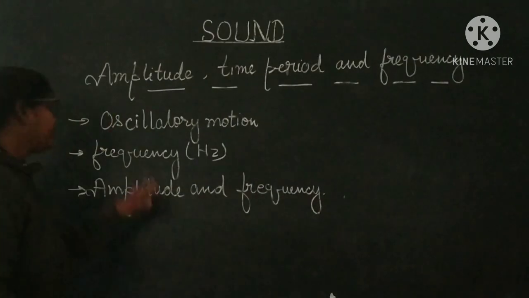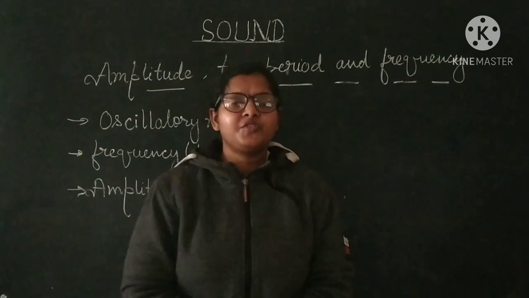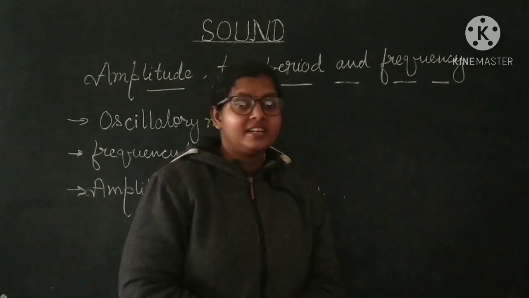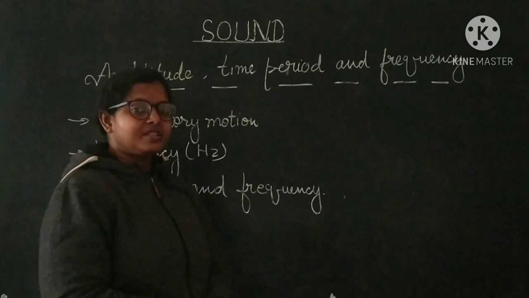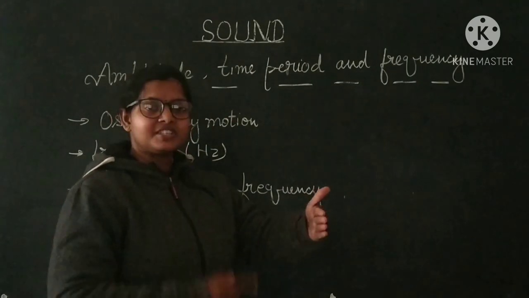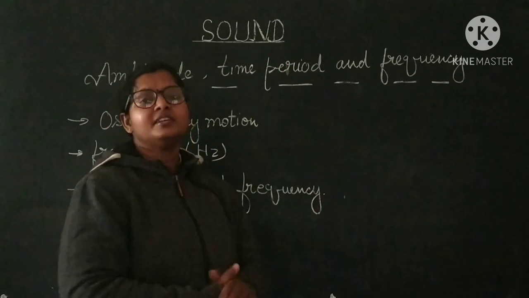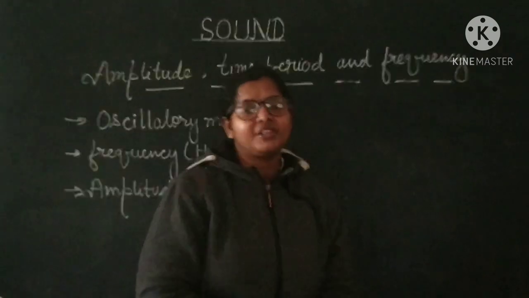Second is frequency. Frequency is the number of oscillations per second. Now in oscillatory motion, when the object is moving like this, the number of oscillations in 1 second, how many oscillations are going on, that is the frequency.